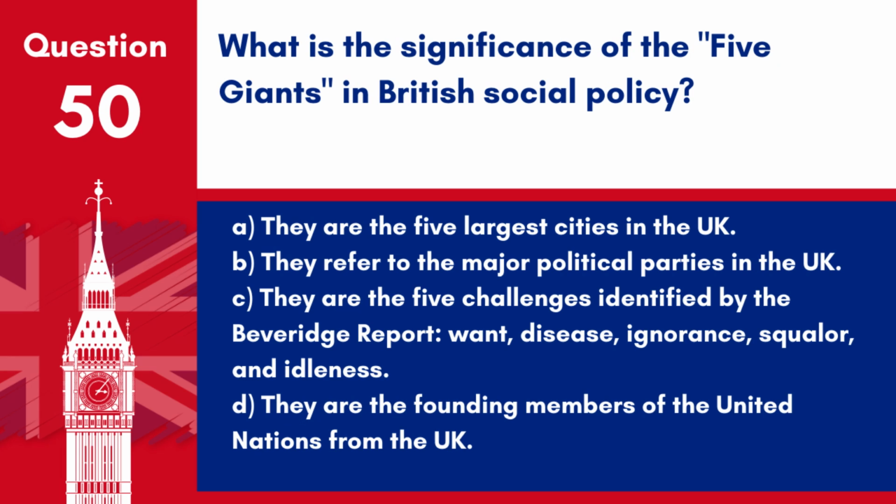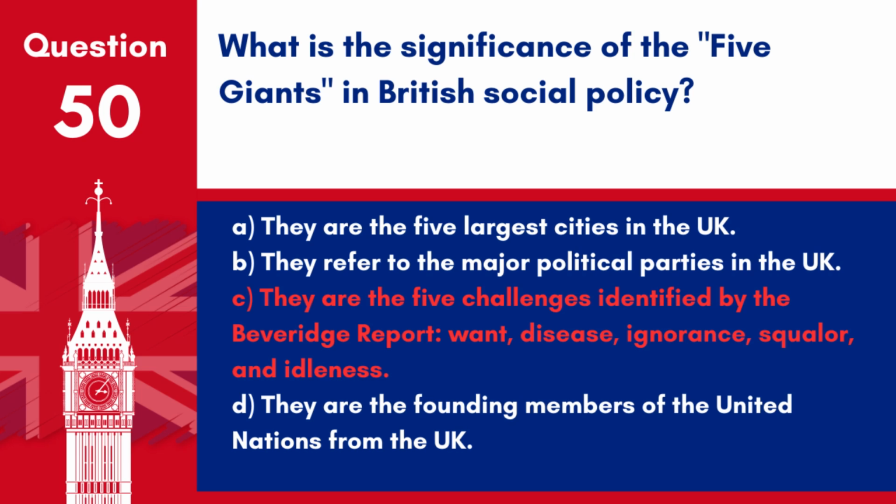Question 50. What is the significance of the 5 giants in British social policy? A. They are the 5 largest cities in the UK. B. They refer to the major political parties in the UK. C. They are the 5 challenges identified by the Beveridge Report: want, disease, ignorance, squalor, and idleness. D. They are the founding members of the United Nations from the UK.